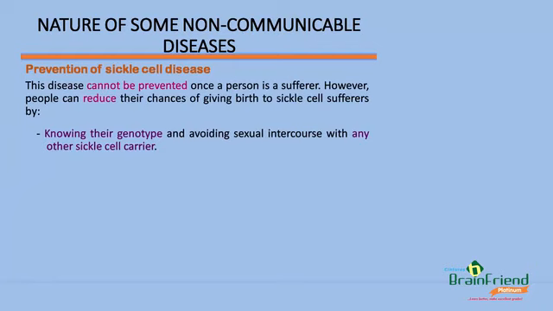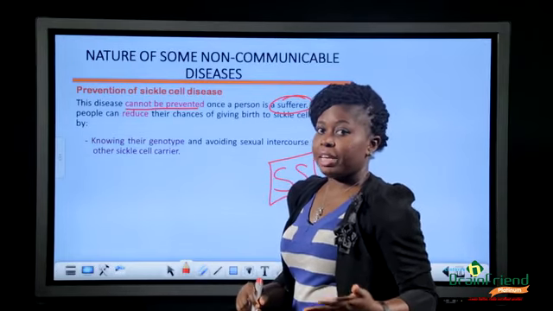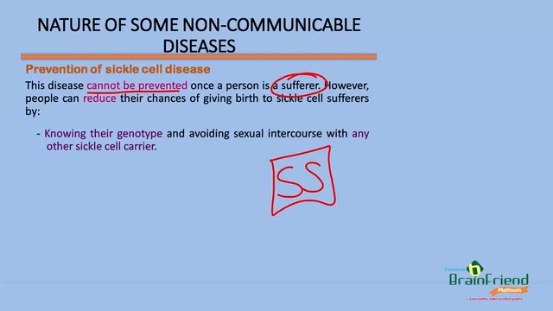Prevention of sickle cell disease. This disease cannot be prevented once a person is already a sufferer. So once a child has been born a sufferer, it means that we cannot prevent the disease anymore from happening. However, people can reduce their chances of giving birth to sickle cell sufferers by, first of all, knowing their genotype and avoiding sexual intercourse with any other sickle cell carrier.